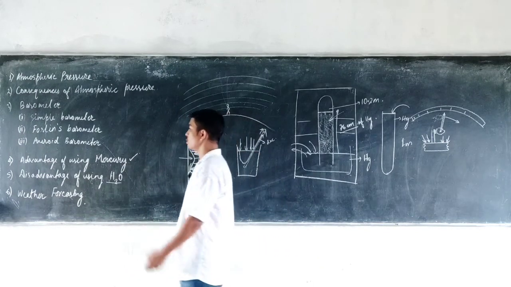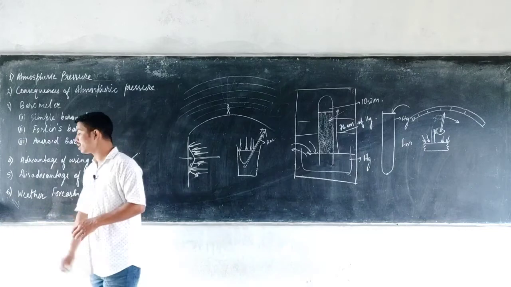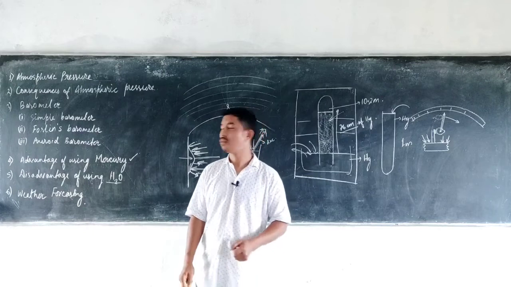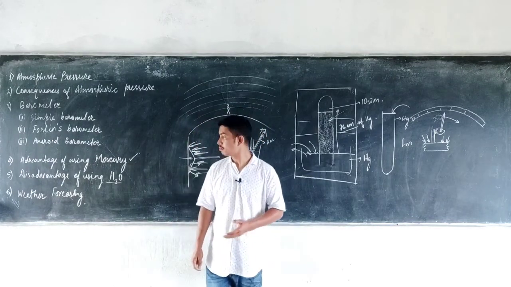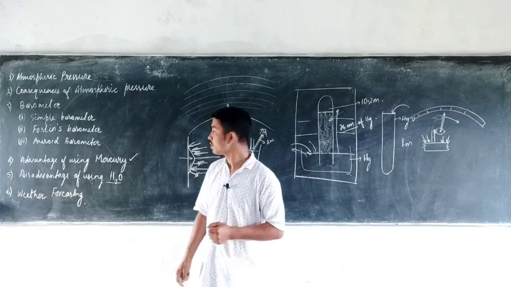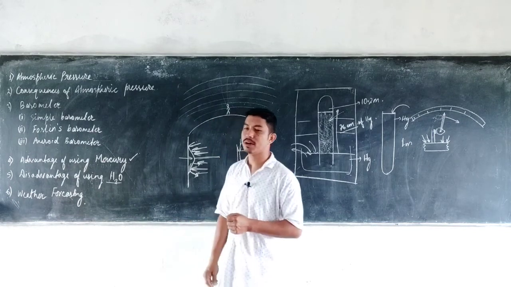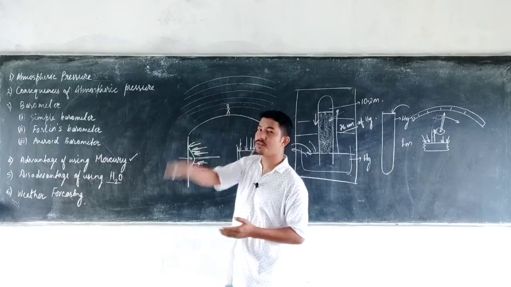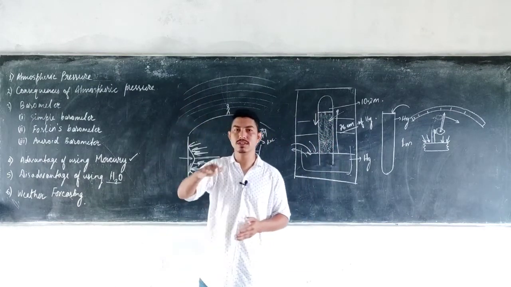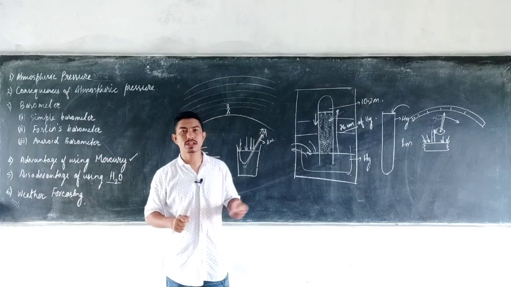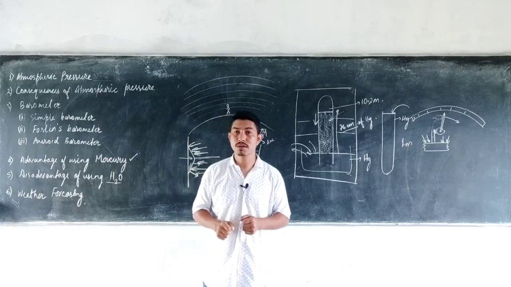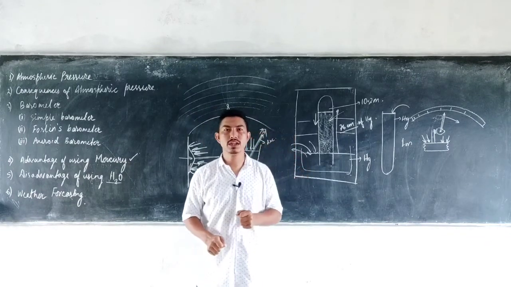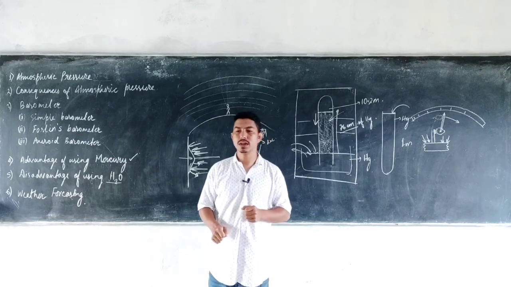Now finally we have weather forecasting. One use of the barometer is that we can easily predict the weather, though not accurately, but most precisely. Now if you see that the height of the barometer is suddenly falling, and a sudden fall means not slowly but all at once, then it indicates that there is a chance of a cyclone coming. If the fall is a gradual fall, then it indicates a possibility of rainfall.